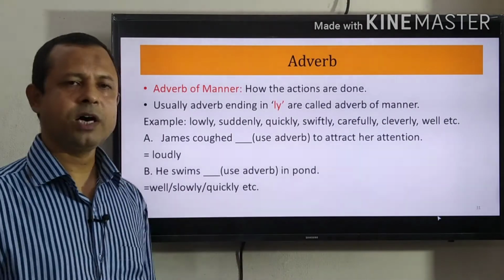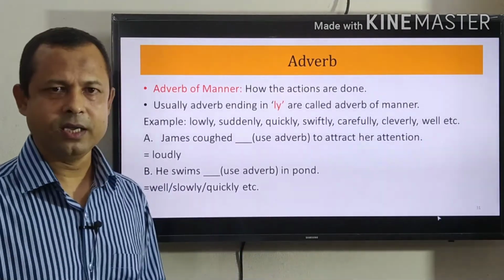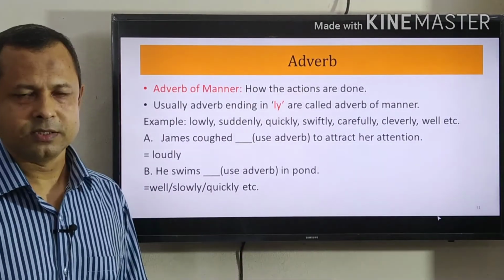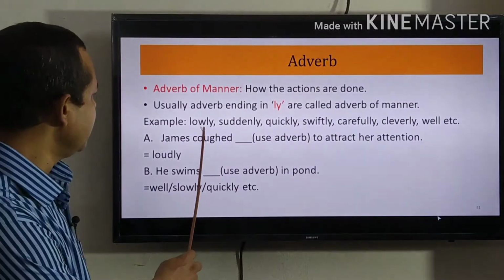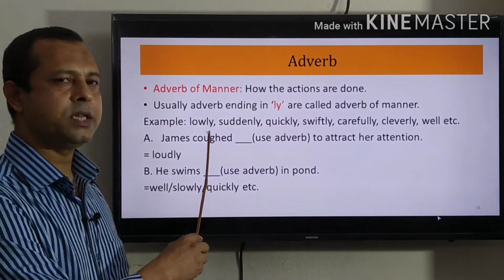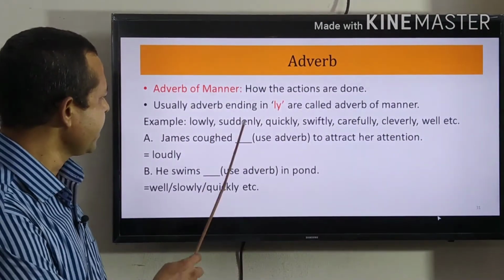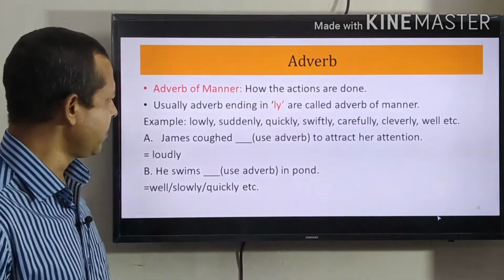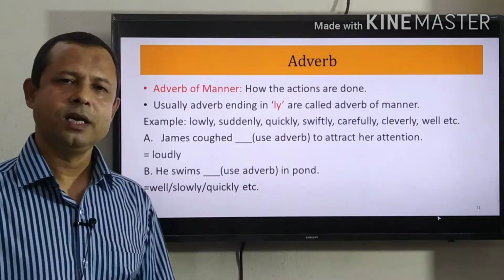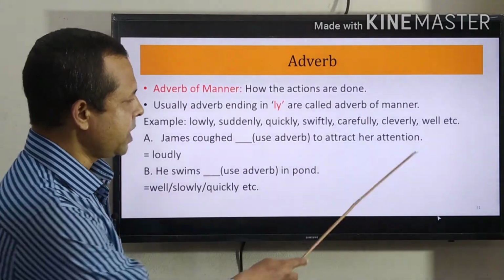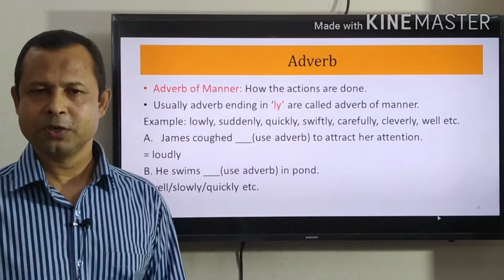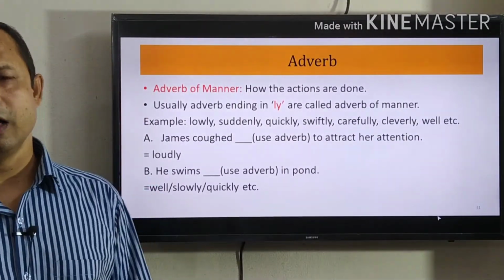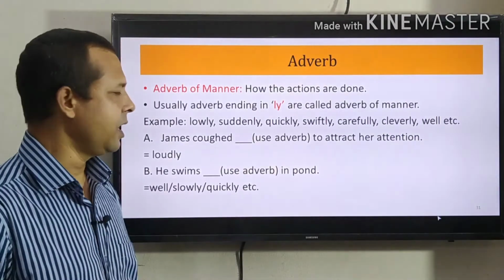Usually, adverbs ending in ly are adverbs of manner. There are some exceptions also. See, slowly, there is ly, it is adverb of manner. Suddenly, ly, this is adverb of manner. Quickly, ly, this is adverb of manner. But here it is well, there is no ly. Yet it is adverb of manner because it will tell us how we are feeling, etc.